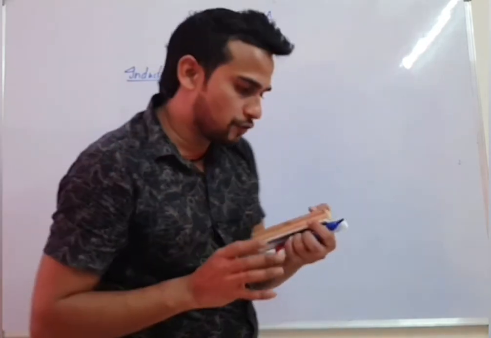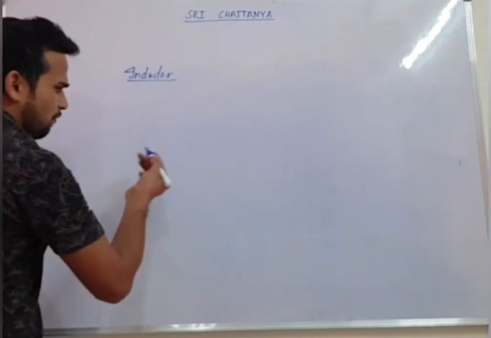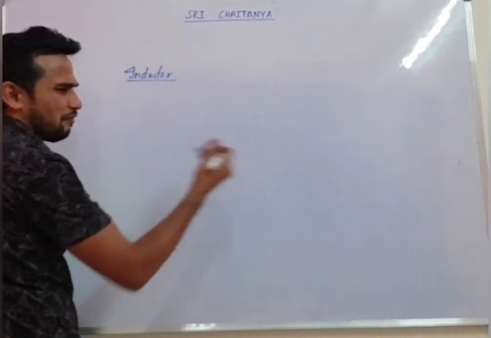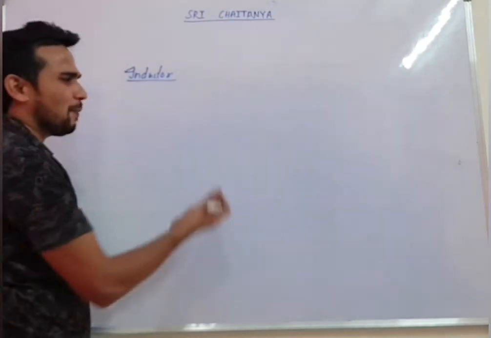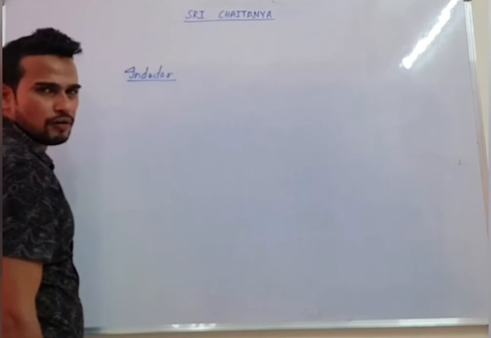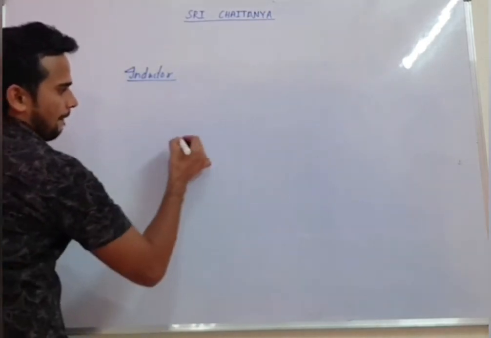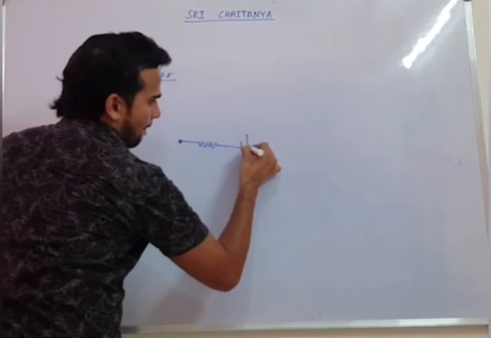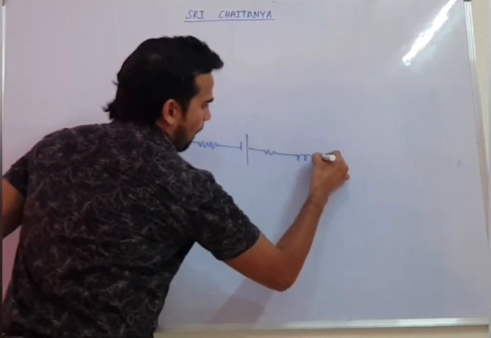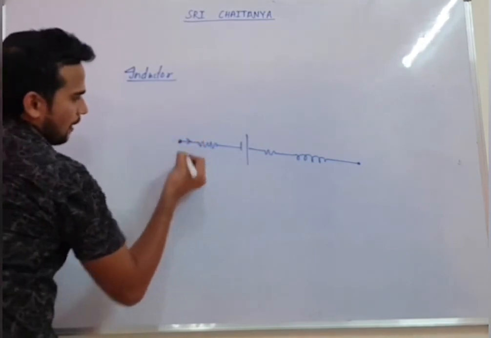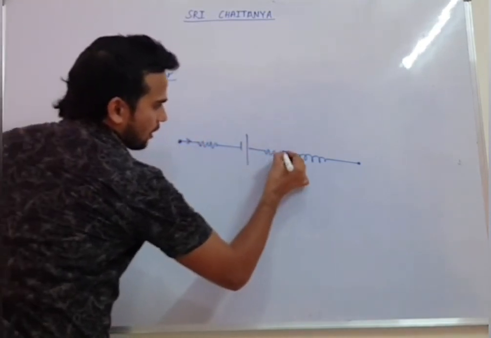And move to one more situation where they will give you one circuit and ask you to find the potential difference between two points. That means you have to use Kirchhoff's law, KVL, Kirchhoff's voltage law. For example, here I have one circuit.